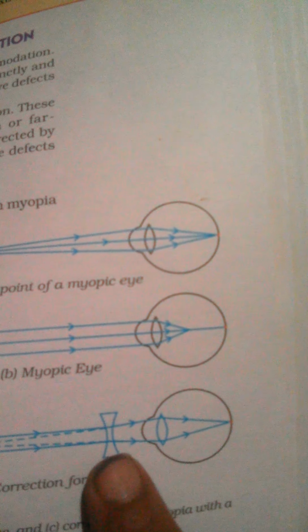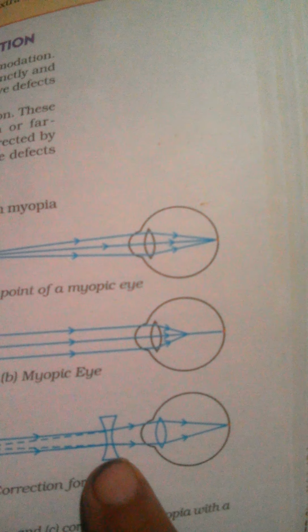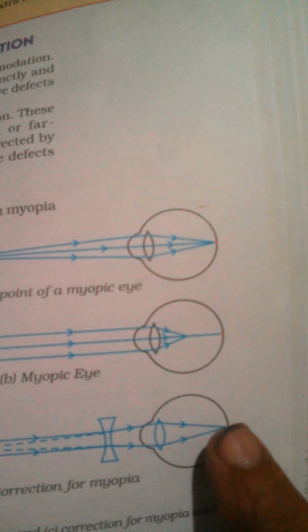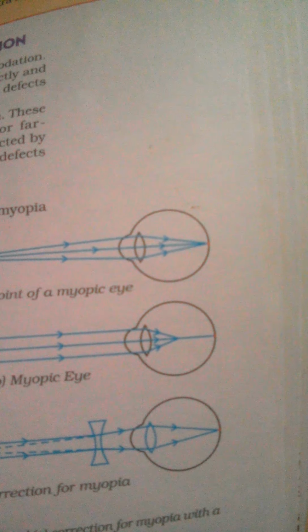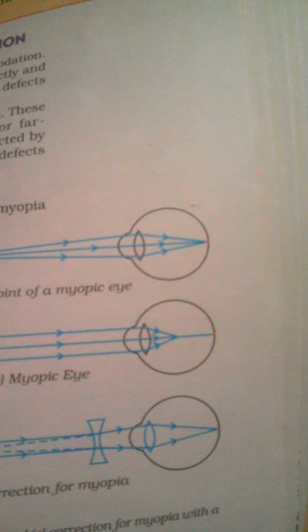Now the lens corrects this defect, and in this picture you can see the image is formed exactly on the retina and the defect can be overcome. A concave lens of suitable power will bring the image back on the retina and thus the defect is corrected.